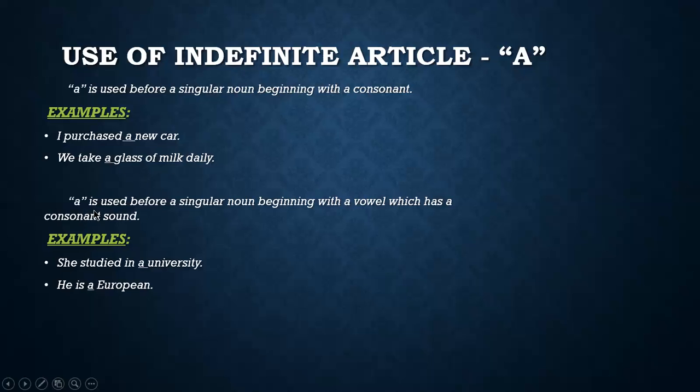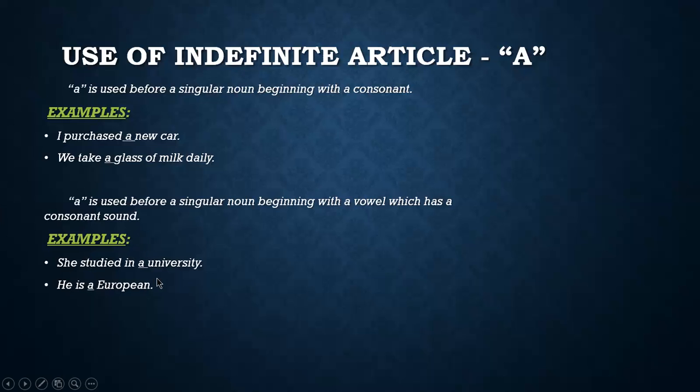Next is another use of a: a is used before a singular noun beginning with a vowel. Remember that it should begin with a vowel, but one which has a consonant sound. It means it is used before those vowels which give a consonant sound when we pronounce them. So you should be very careful that it can be used with only those vowels which have a consonant sound. Now examples I'm showing here.